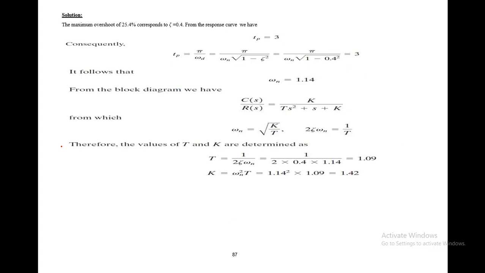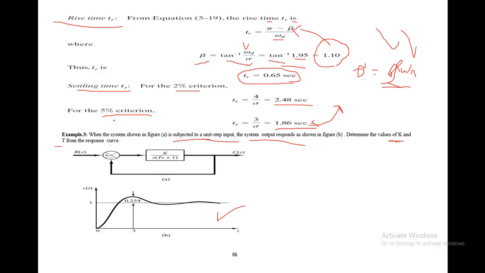From the given curve, you can see that the maximum overshoot is basically 25.4%, and this value corresponds to zeta equal to 0.4. And how do we know that this is the percentage overshoot? If you multiply it by 100, you get the percentage overshoot, that is 25.4.